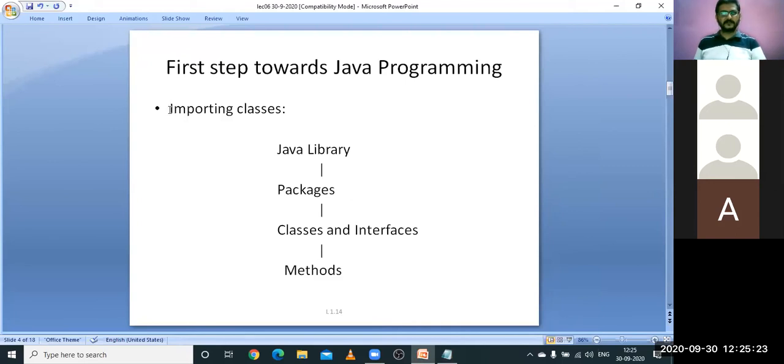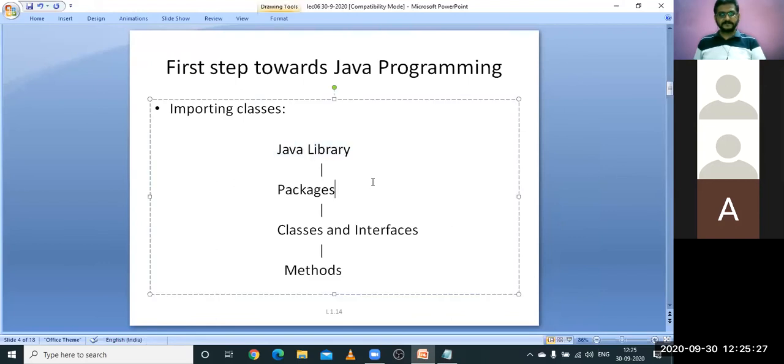Just now I told you what exactly the import looks like. Now the Java library contains packages, classes, and methods. Classes or interfaces are basically classes, that's it. Interfaces are also called classes. Methods are part of the classes, these classes are part of the packages, and these packages are part of the library.